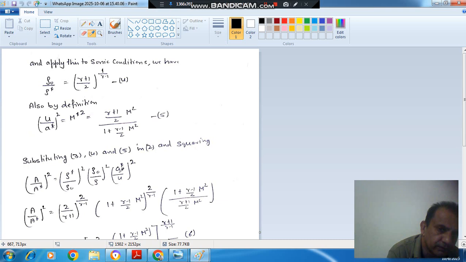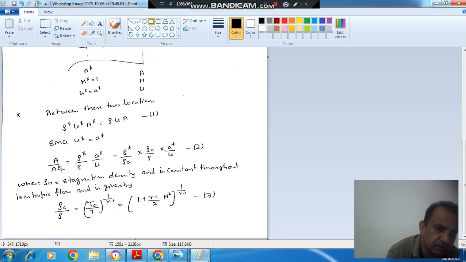Now we need this U by A star also, and U by A star is your M star, and M star squared. By definition, we have derived the formula in case of energy equations, that is M star square is equal to (gamma plus 1) by 2 M square divided by 1 plus (gamma minus 1) by 2 M square.